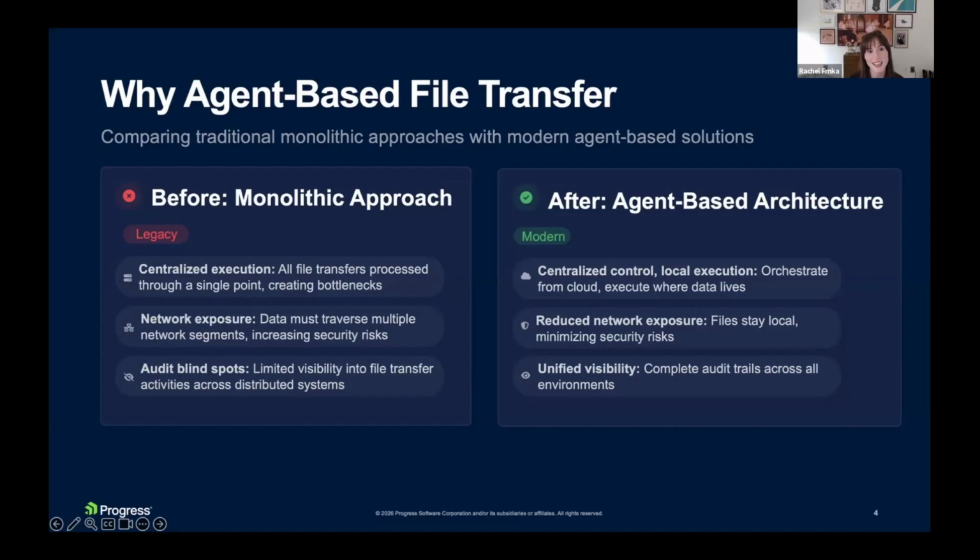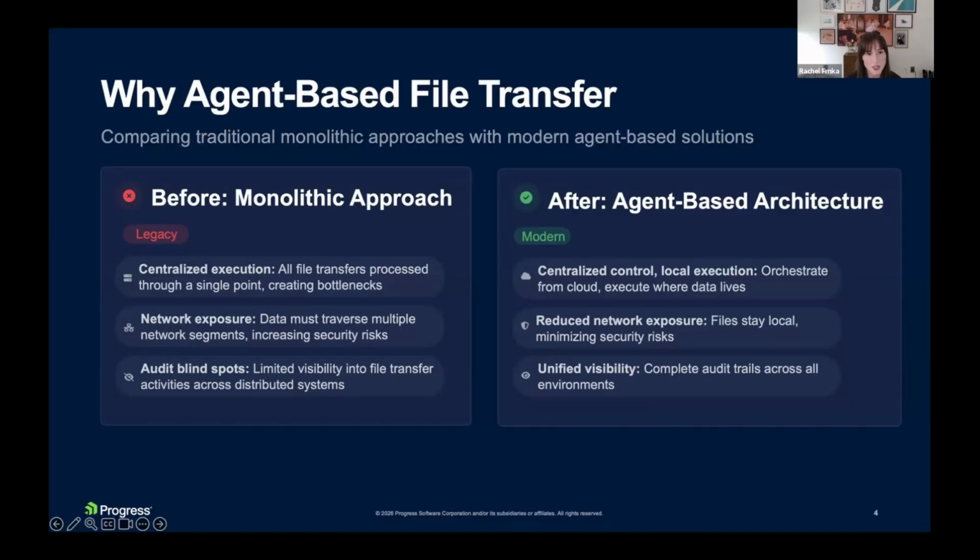So what changes is you have centralized control that stays in the cloud where you want it. You have execution that happens locally where your data actually lives. And then you still have that visibility and audit trail in that centralized location across these different environments. So for the business, this reduces risk, it increases reliability, and it makes it easier to scale on demand.